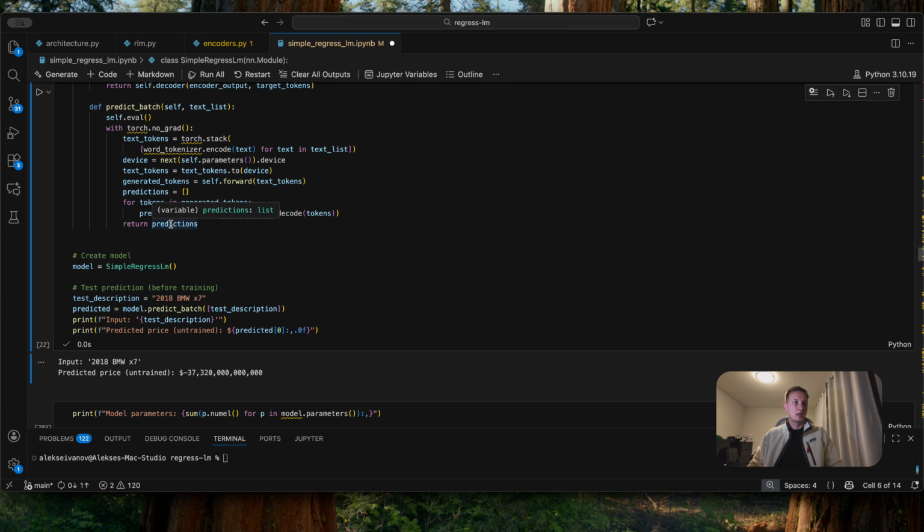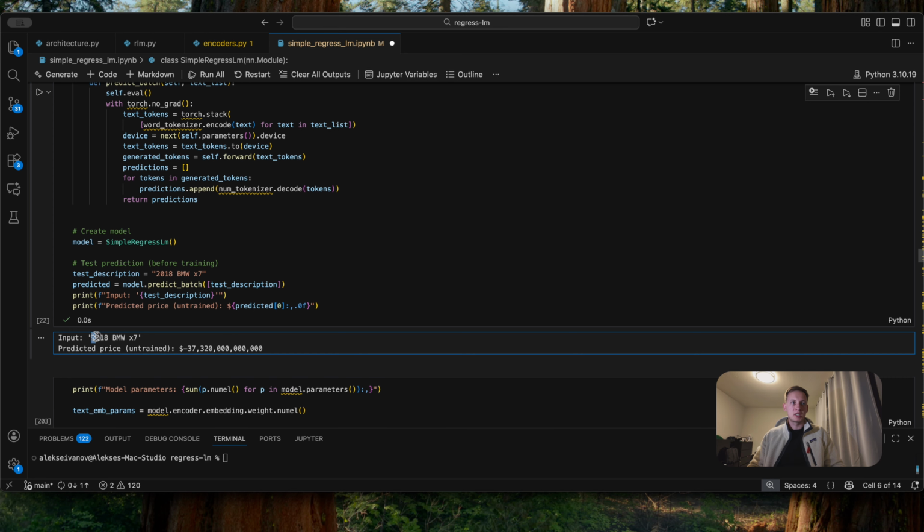Let's run this. And then we use the same example, 2018 BMW X7, and the predicted price is even negative. So if we run it multiple times, we will get different numbers. Yeah, this is because the model is untrained.